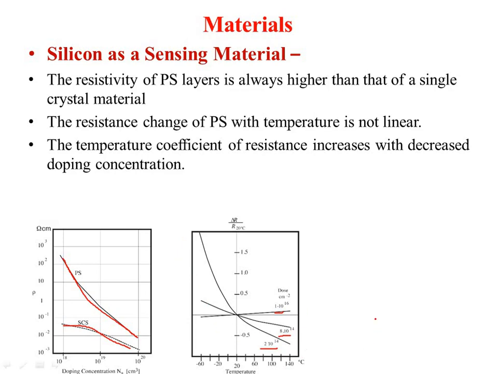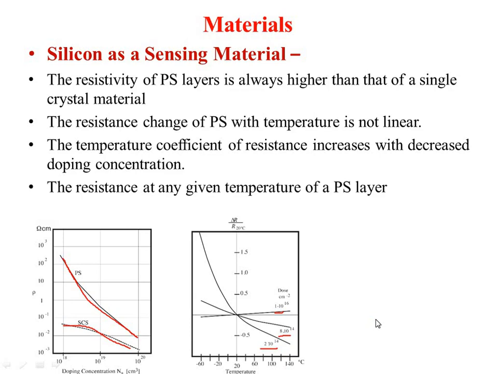The resistance at any given temperature you can easily calculate with the help of such characteristics, and that will be given by RT equals R20 into e raised to alpha R into (T minus T0). R20 means it is measured at 20 degrees centigrade. This point is known to everyone, so this R20 is known to you, and you can easily calculate the resistance at any point.